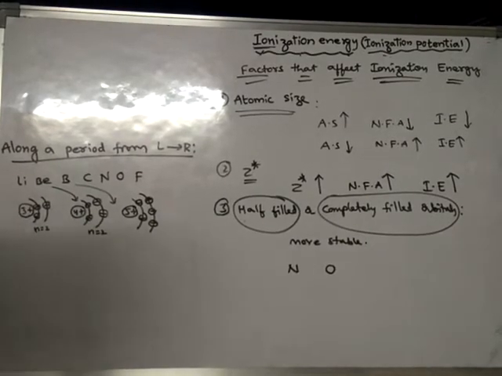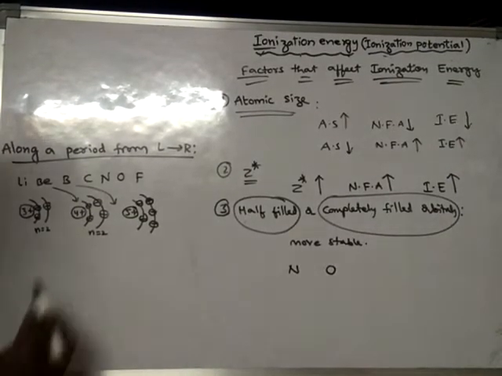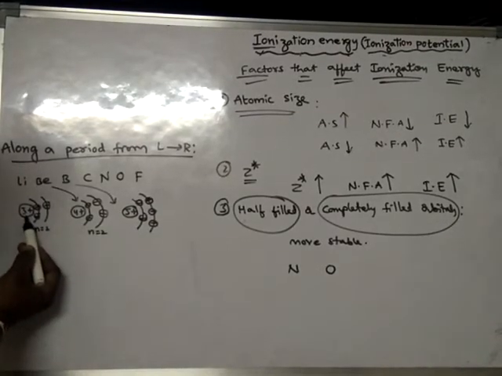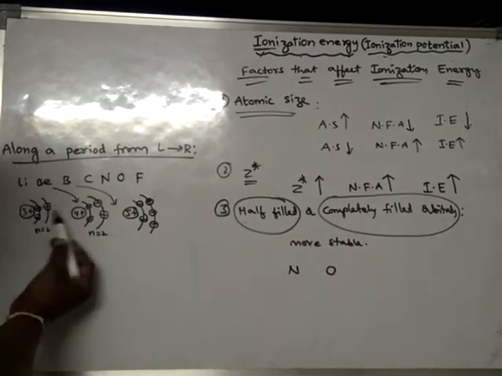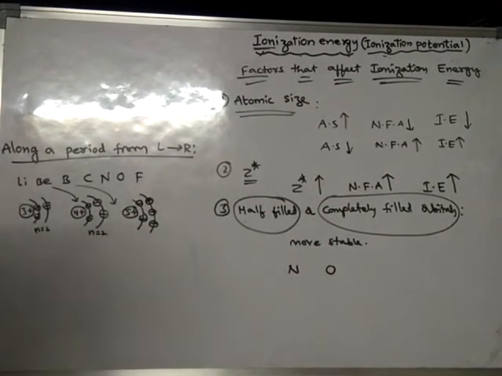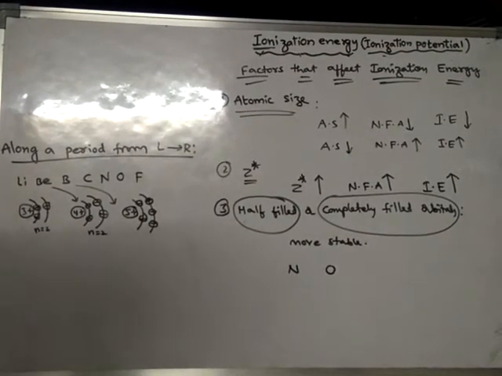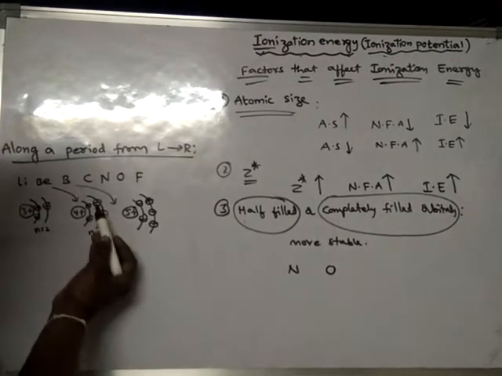But here one thing is happening. What is happening? The nucleus is becoming more powerful, because here it is a 3 protons nucleus, 4 protons nucleus, 5 protons nucleus. So this is a more powerful nucleus. But the orbit distance is the same in all the atoms. So when the same outermost orbit is present in all the atoms, but the nucleus is more powerful, what happens?